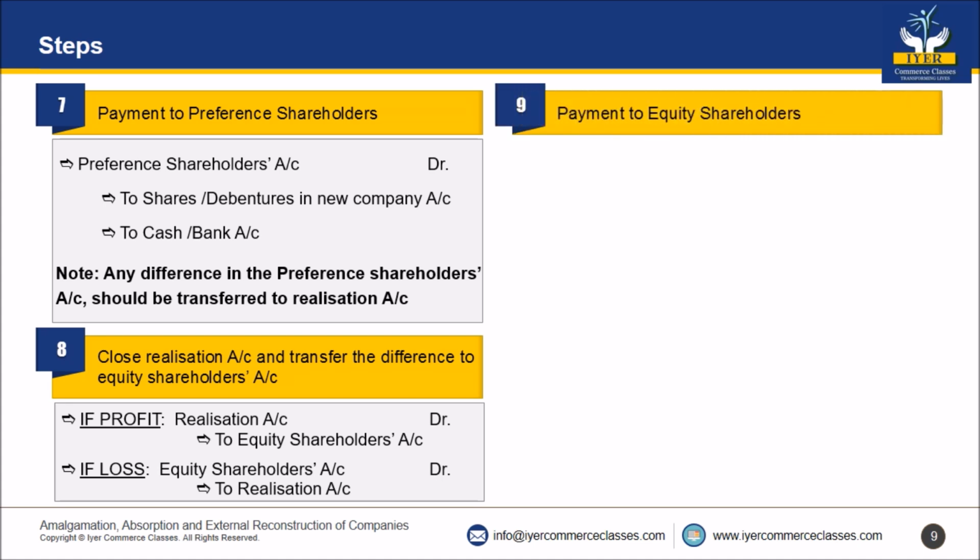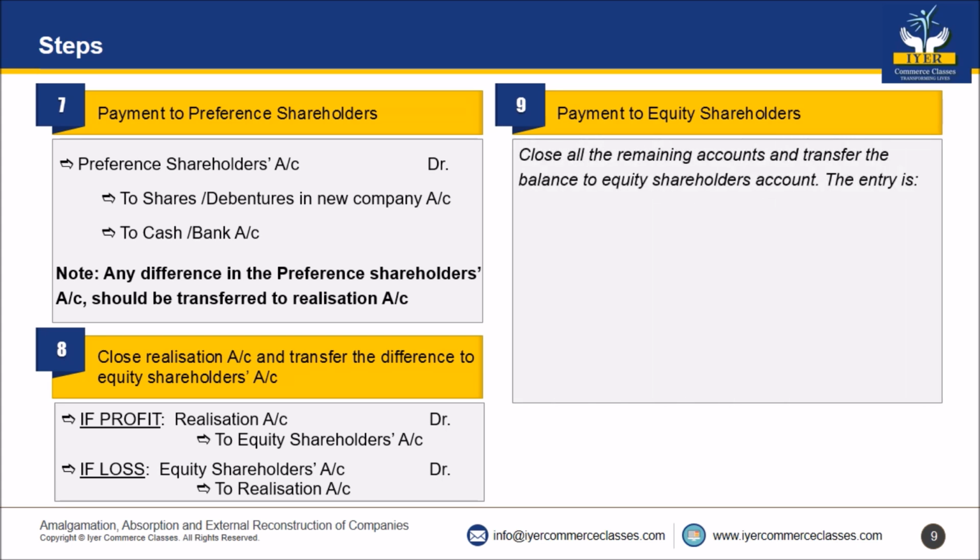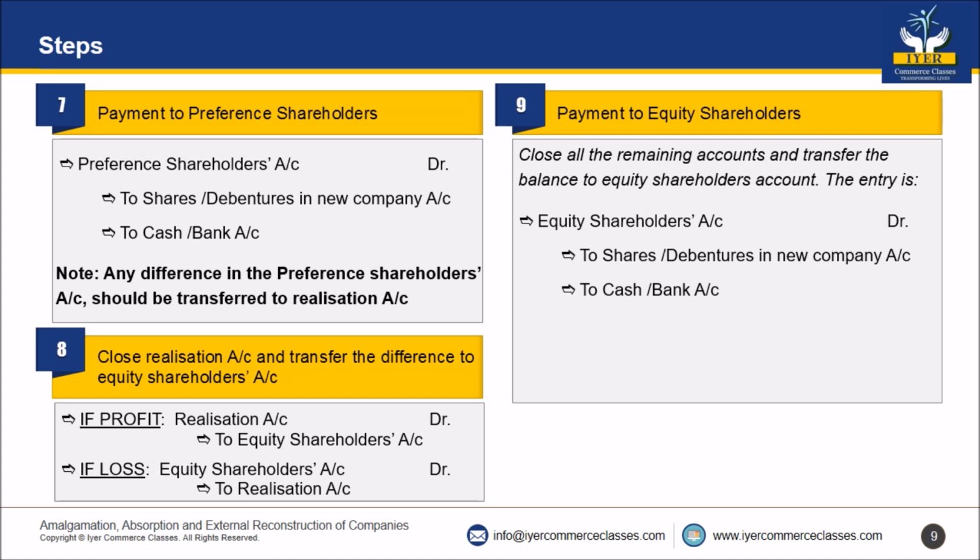Step number 9, the last one, payment to equity shareholders. You will close all the remaining accounts and transfer the balance to equity shareholders account. The entry will be equity shareholders account debit to shares or debentures in new company account to cash bank account. And with this, friends, remember the equity shareholders account should tally.